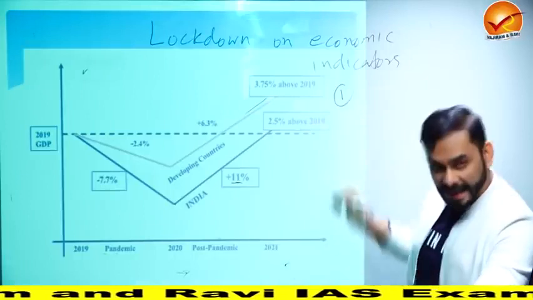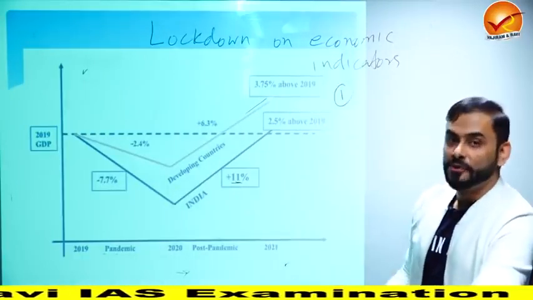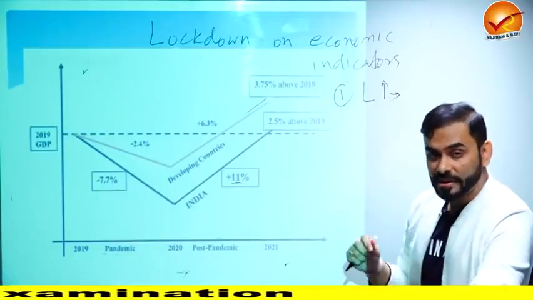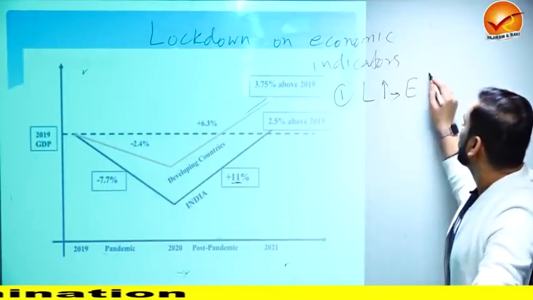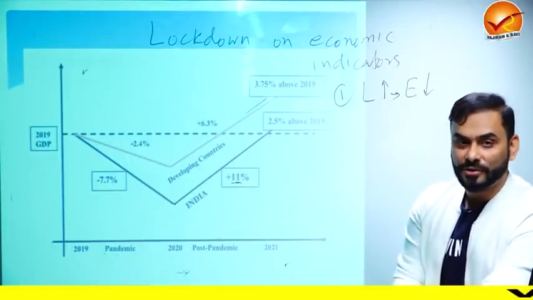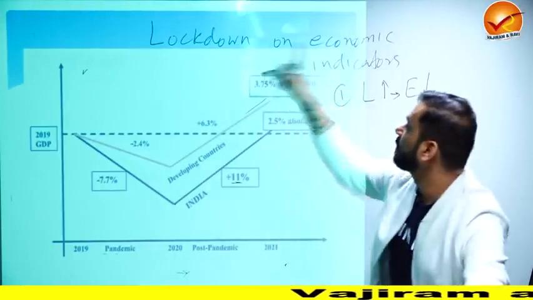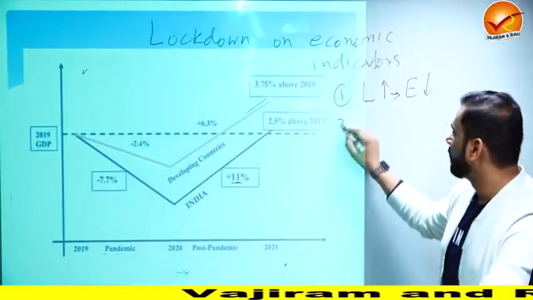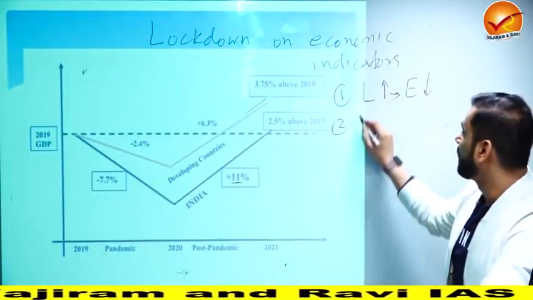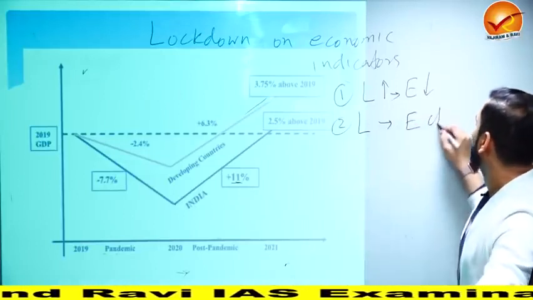First, there is a negative relationship between lockdown and economic indicators, which means that if you have a lockdown, your economic indicators would do badly. Obviously, because if there is lockdown, factories are not running, people are losing jobs, how can the economy do well? So a negative relationship was found between lockdown and economic indicators. That's number one. But a positive relationship has been found between lockdown and the change in economic indicators.